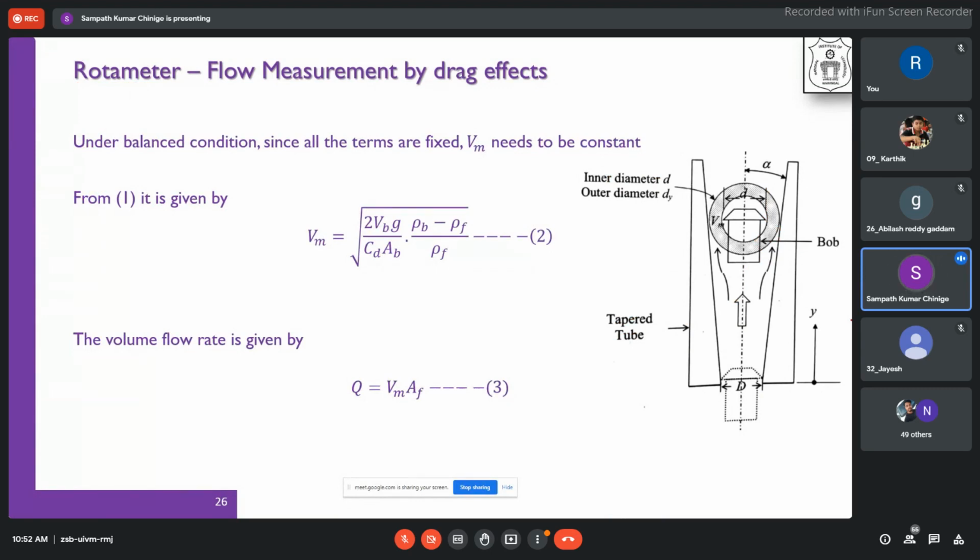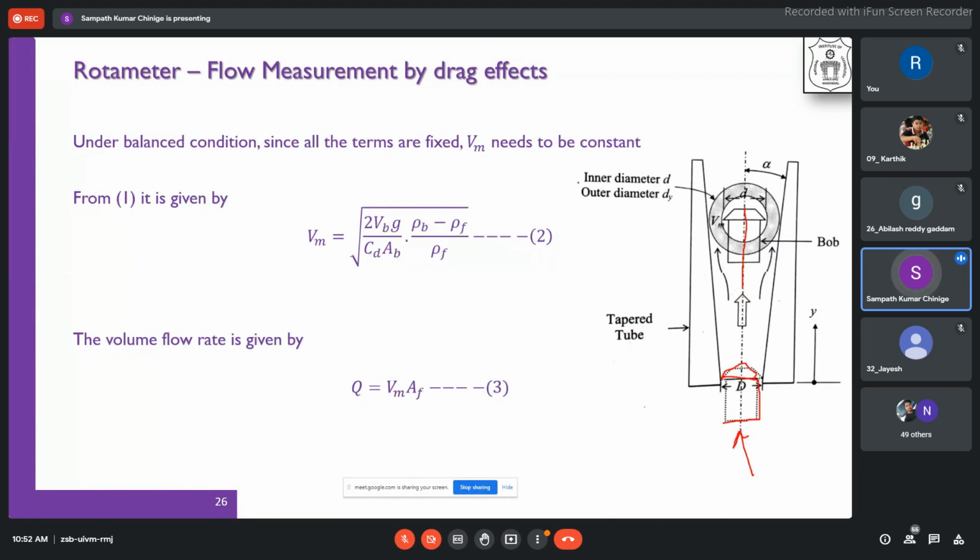When it comes to an equilibrium position, suppose a certain amount of fluid is passing through. Initially, when there is no flow, the bob is at this position. Because of the force applied by the fluid, it rises, and an equilibrium position comes when the weight is balanced by both the drag and the buoyancy forces.